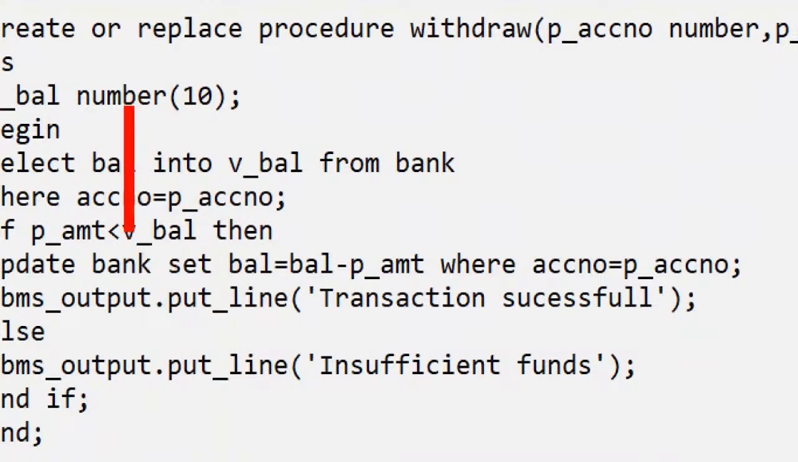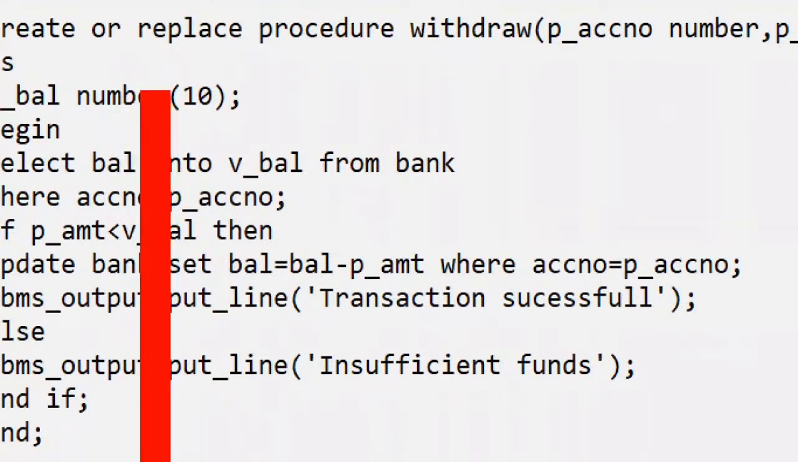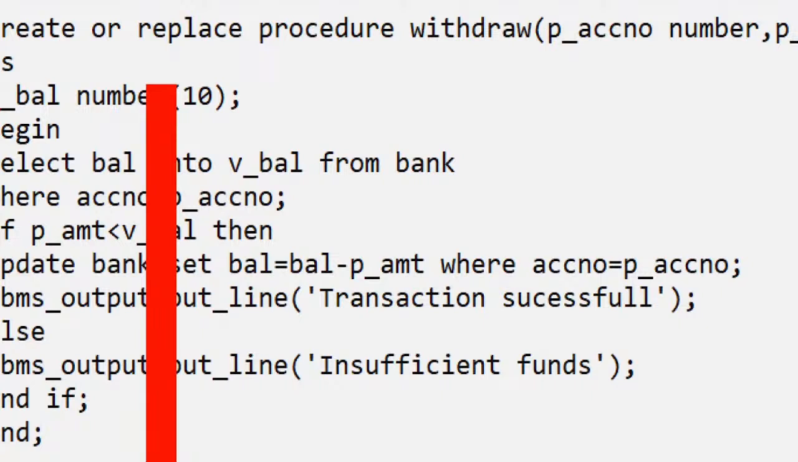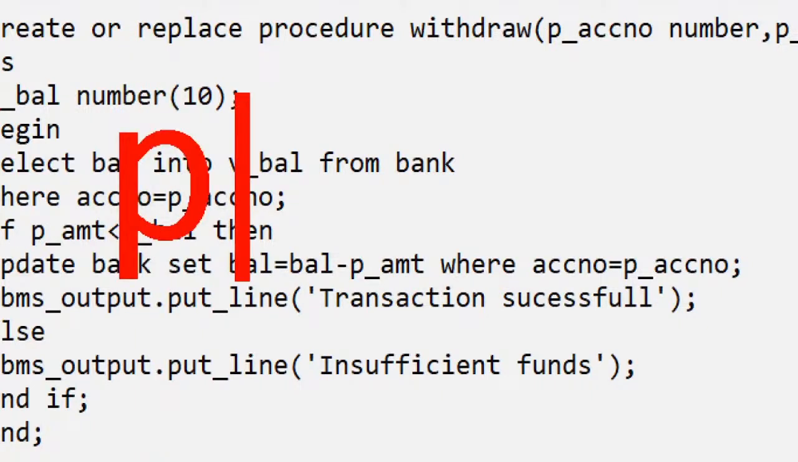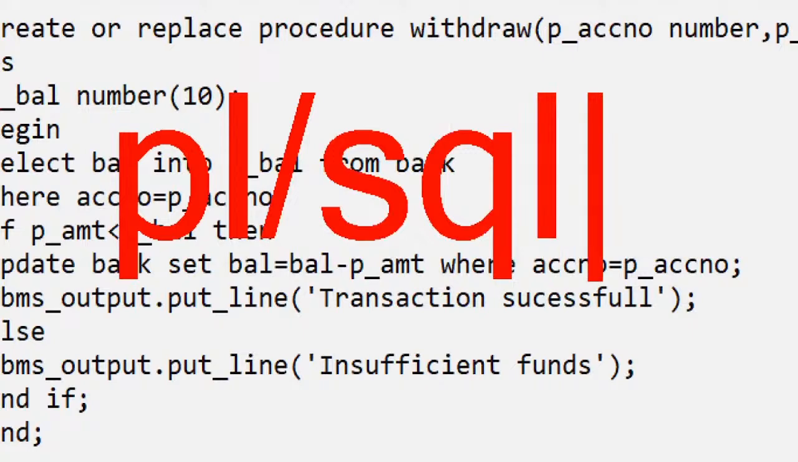Even if you don't have any software knowledge, you will be writing it in the future, because I will tell you all the things. These types of coding are called PLSQL coding. It's a little bit like programming. Yes, PLSQL coding only.